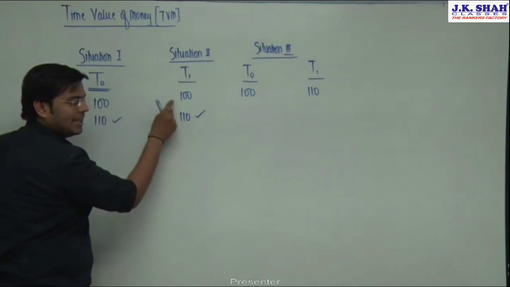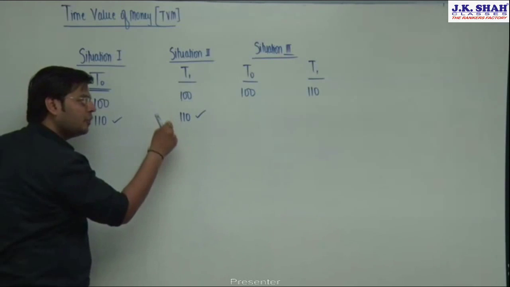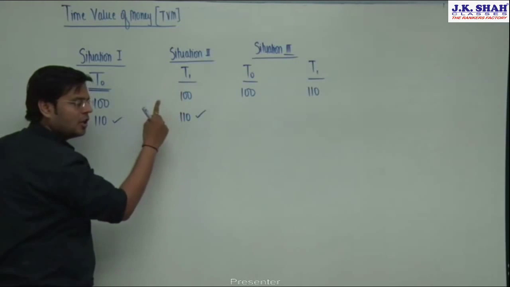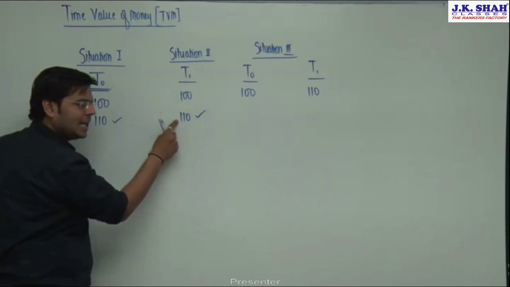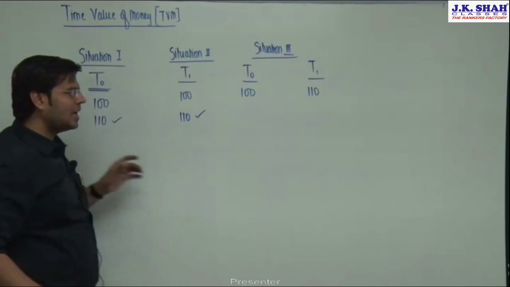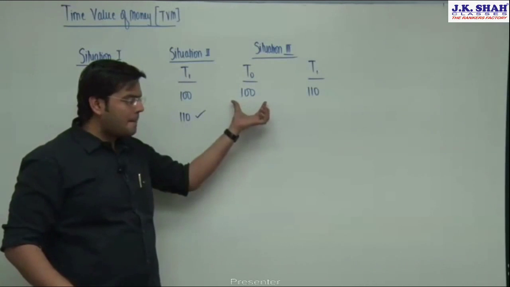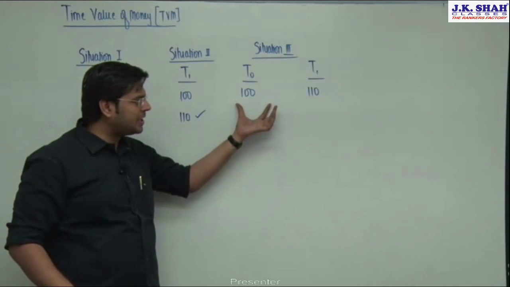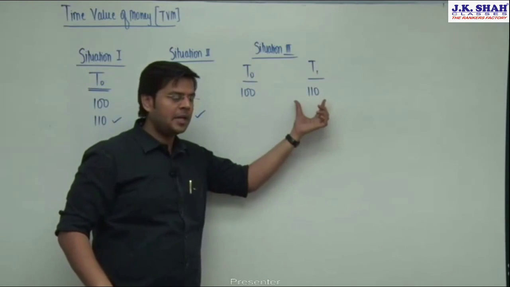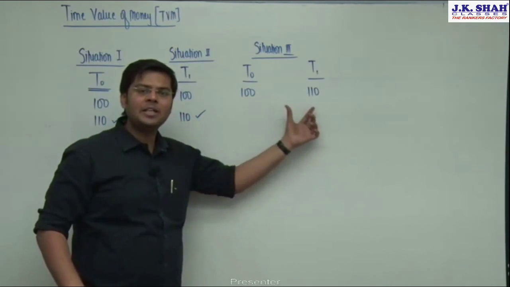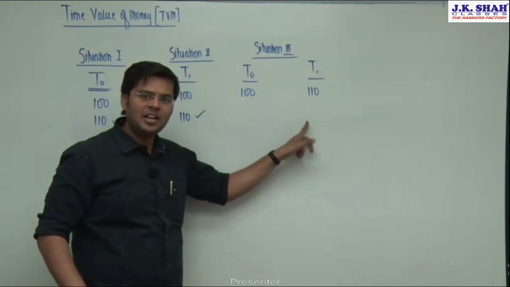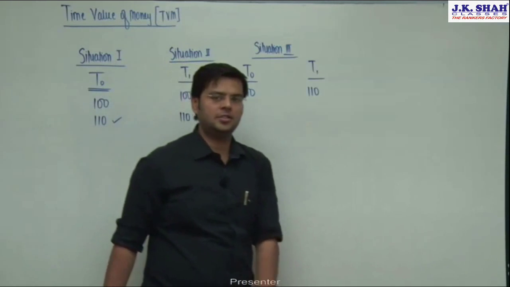Future value of money is directly comparable with future value of money, provided time remains the same. And friends, now the most important part: present value of money is not directly comparable with future value of money because of timing difference. So till the time you do not eliminate the timing difference, you cannot take a decision.